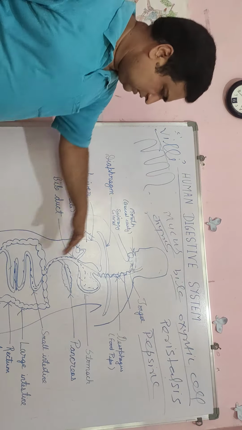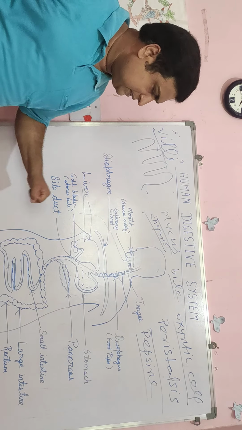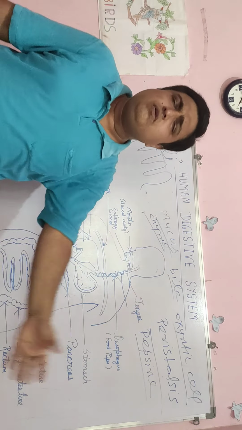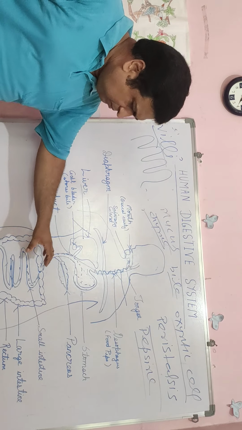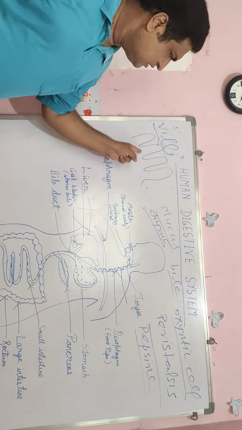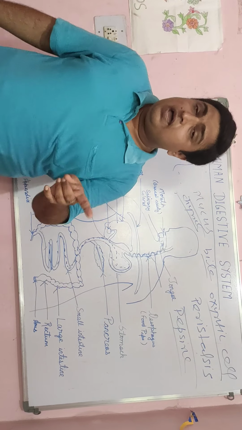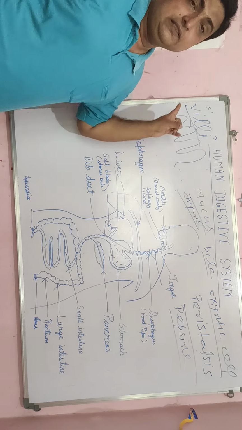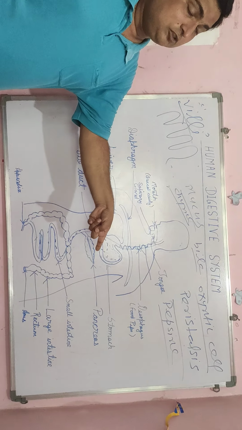So the villi absorb the food substances and transport them to the blood. So absorption of food takes place by villi, which are present in the wall of the small intestine. Absorption is completed here.